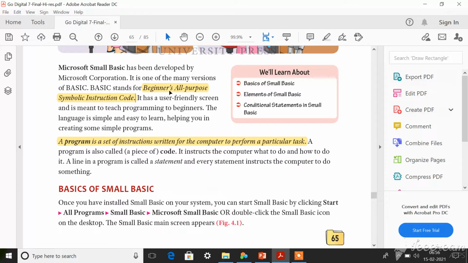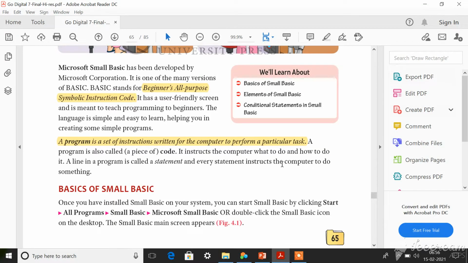You can go and type MS Small Basic software free download. You will get the software free from the net source. So you can download that and you can install that in your computer.